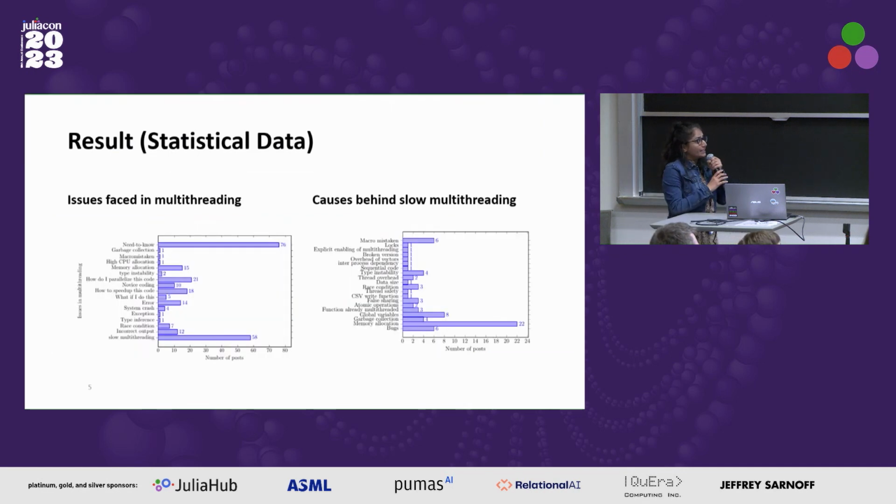Before I move towards stats, this was some statistical data. I saw that obviously performance issues always rise in multi-threading support, so people ask questions about that. But the interesting fact was that people inquired about a lot of things that they were not able to get in the official documentation. They had a lot of questions and inquiries about different topics that I'll be discussing in the next slide. And when we got that we had performance issues, we tried to figure out what were the causes behind them. For example, here we saw that memory allocation plays a great part.